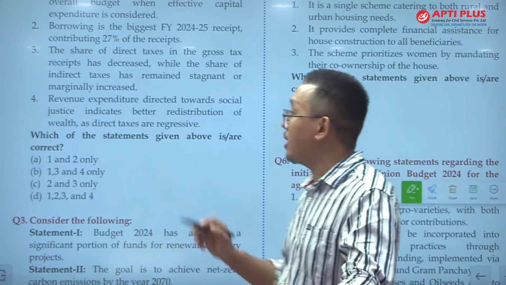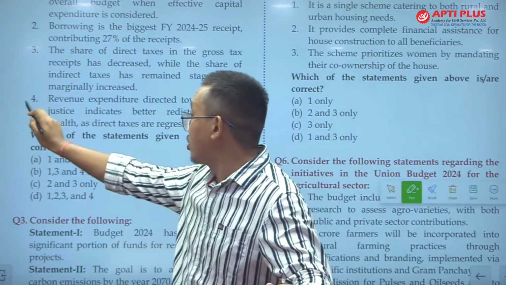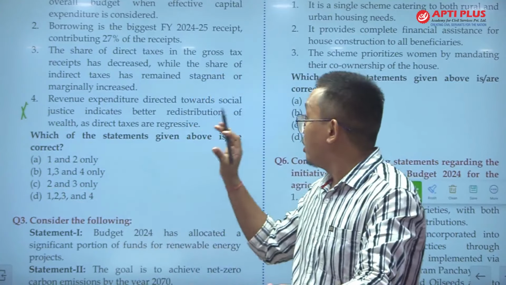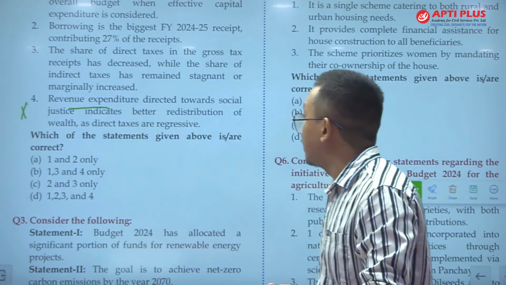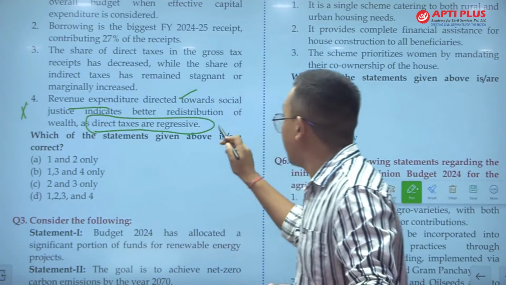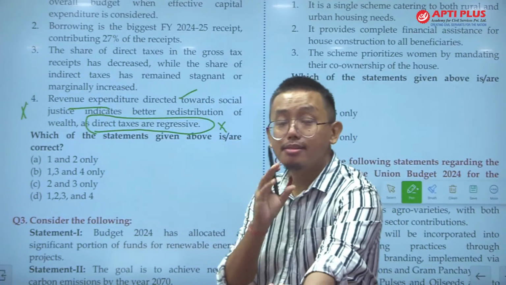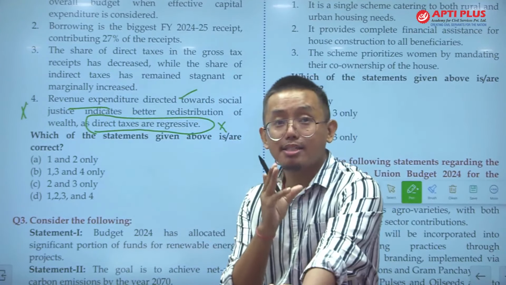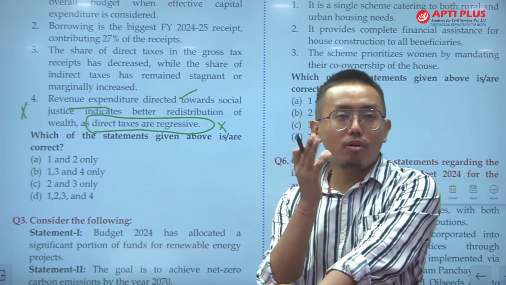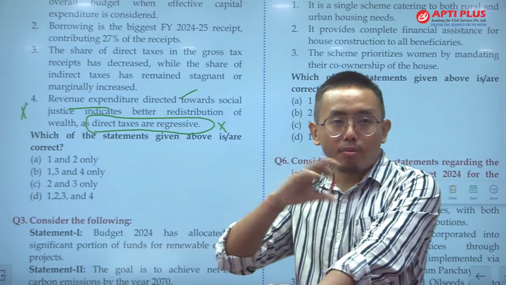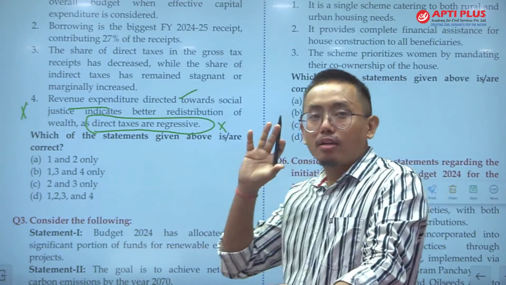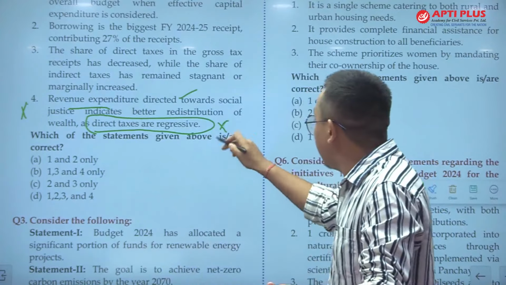So from this question you can easily eliminate option 4. In the beginning of the video I explained that direct taxes are not regressive. Is this correct? This is not correct. Initially I said that direct taxes are progressive taxes because they fall unequally among the people. For this reason direct taxes are progressive taxes. So this statement is incorrect.